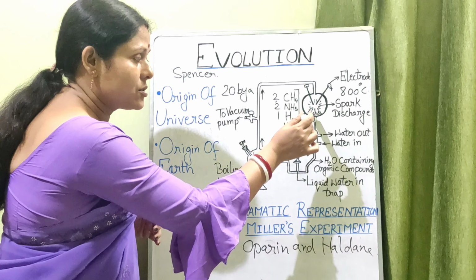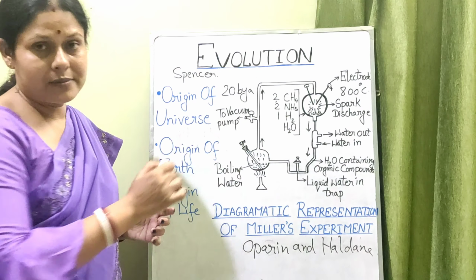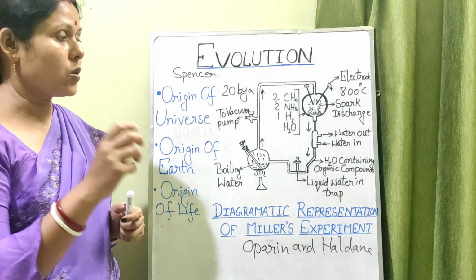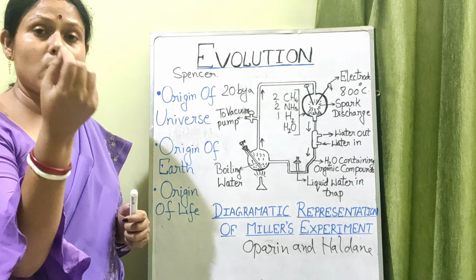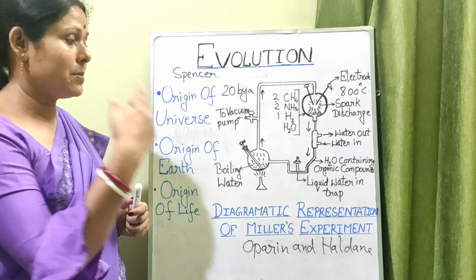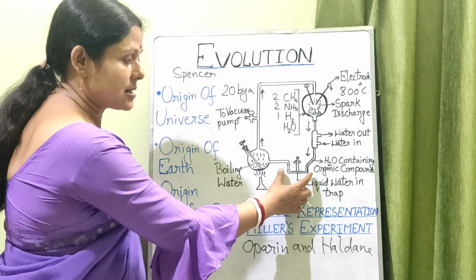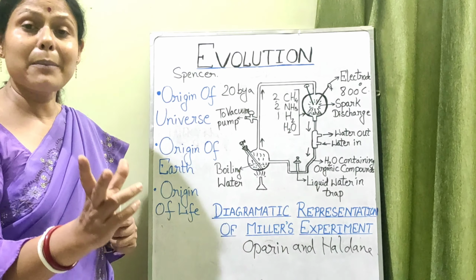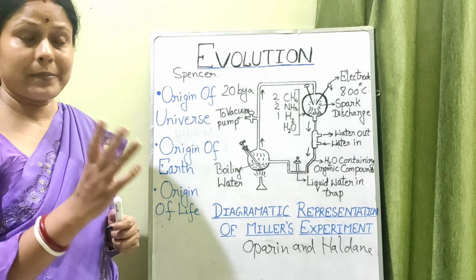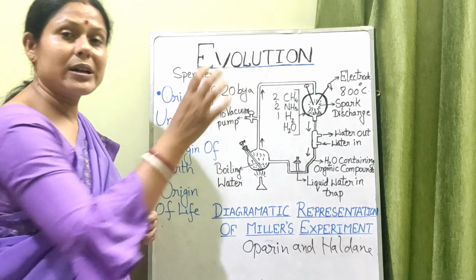Now when they passed through this tube, there was a condenser which contained cold water, that resulted in the formation of water droplets containing those organic particles, and these again settled into a liquid water trap. In this, the sediments were collected.